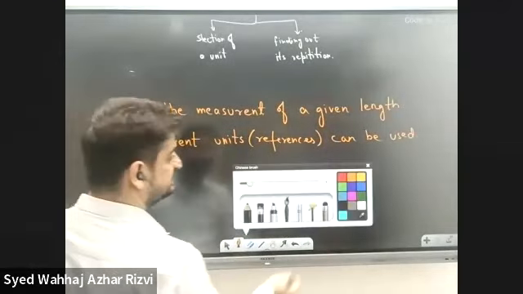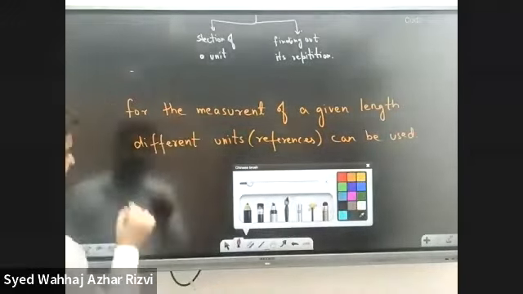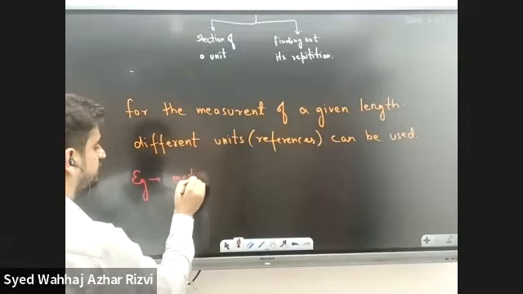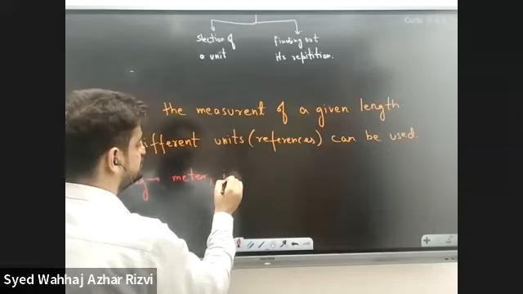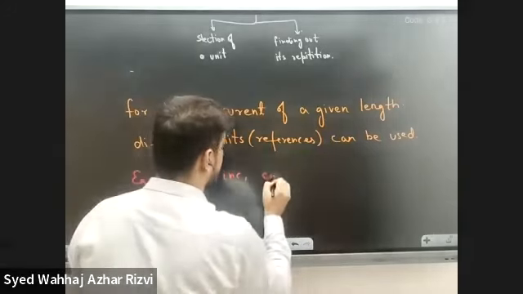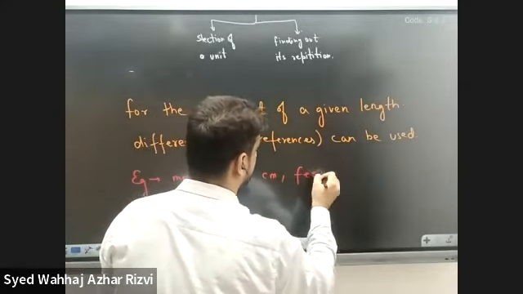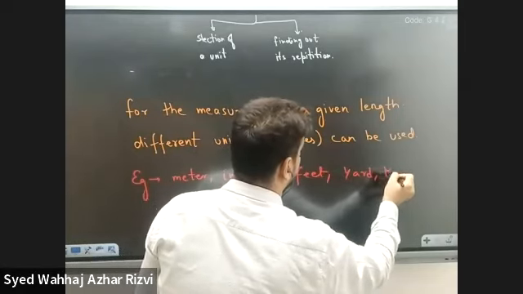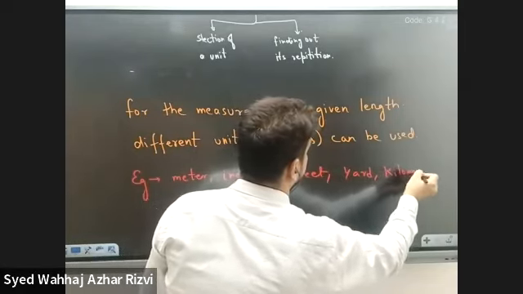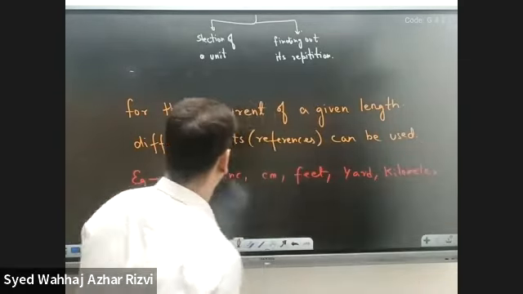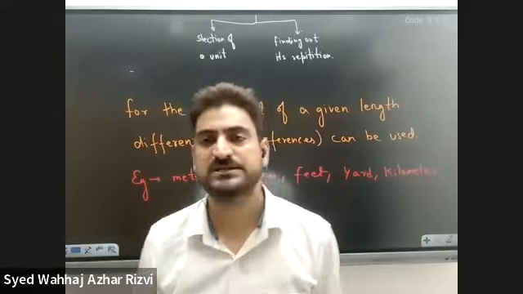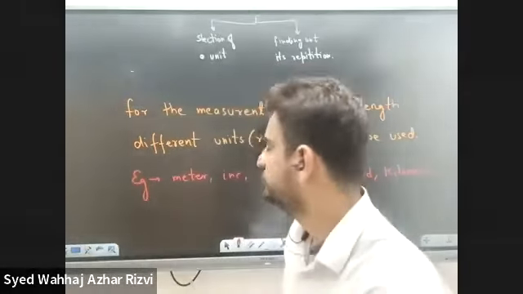Example, what are the different practical units? We can have a meter, an inch, a centimeter, a feet, a yard, a kilometer. So these are the different units, different references, which we can use to measure length.